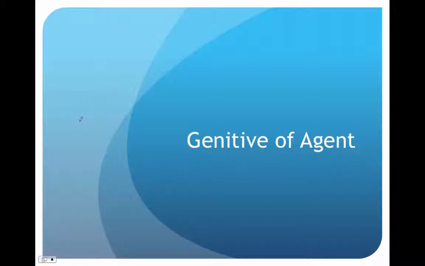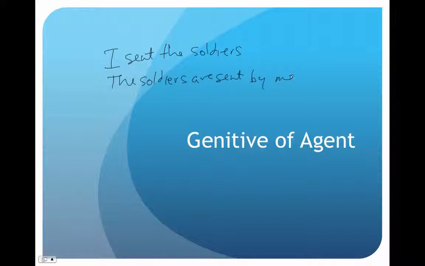By now you should be comfortable conjugating verbs in the passive voice. So we can say in Greek now, instead of "I sent the soldiers," we can say "the soldiers are sent by me." Or actually, up till now, all you can really say is "the soldiers are sent." Right? Our accusative has become our nominative. We've changed the verb. But what do we do with this subject?